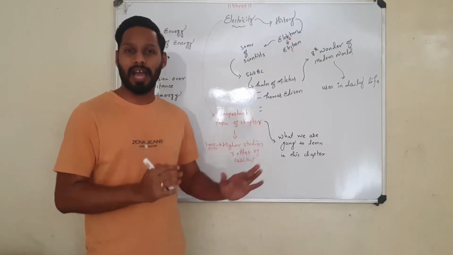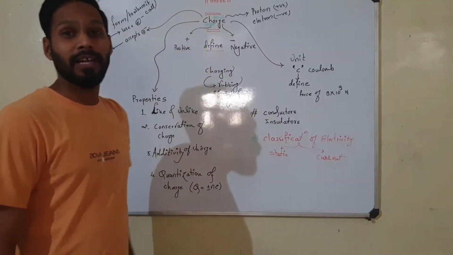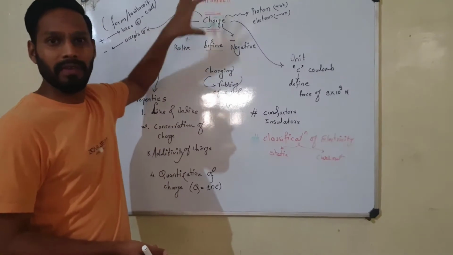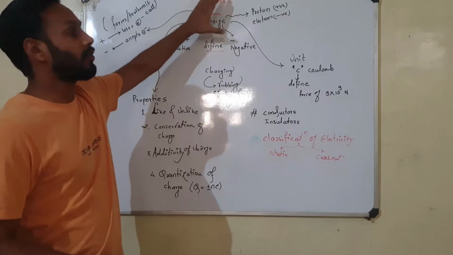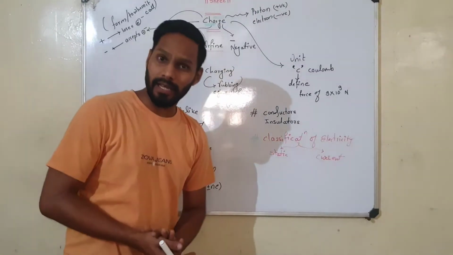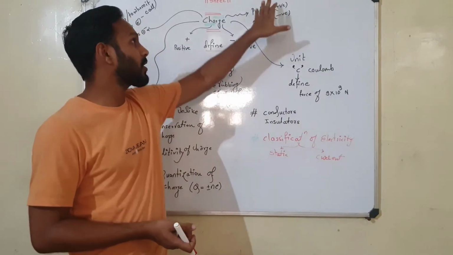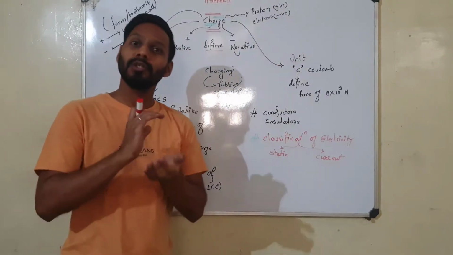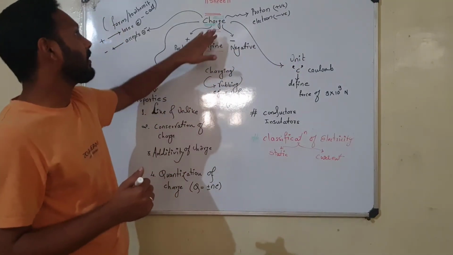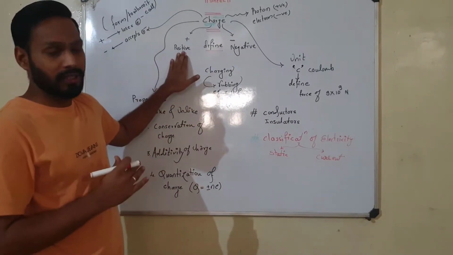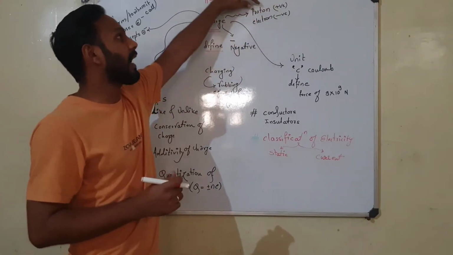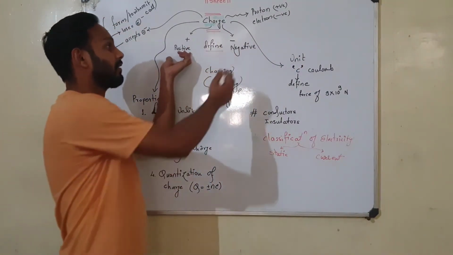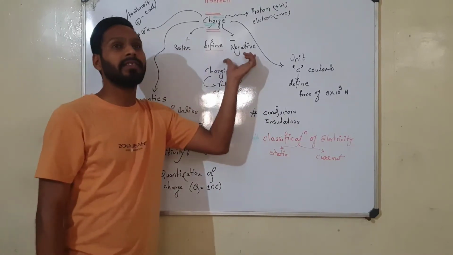So the next topic is charge. Charge is a fundamental property of every matter or substance. We have finished this topic earlier, where I taught you the theory of an atom. We saw 3 different particles: proton, electron and neutron, where proton and neutron are part of the nucleus. There are 2 different types of charges, positive and negative. Proton has a positive charge and electron has a negative charge. Similarly, the theory behind the nomenclature of positive and negative I have already explained.